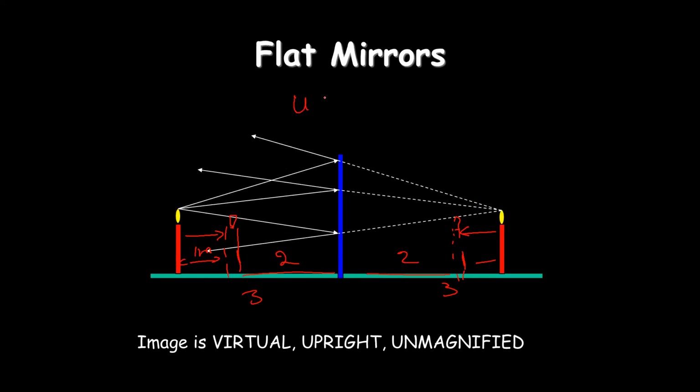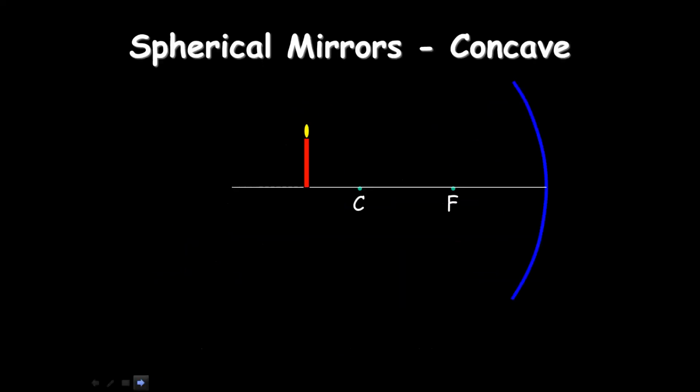Okay, only remember this: object distance equals image distance, object height equals image height. It shows lateral inversion and magnification will be 1, no magnification. The image will be virtual and upright. Okay, all these points regarding the plane mirror you must know. Clear, children? The next thing is the spherical mirrors.